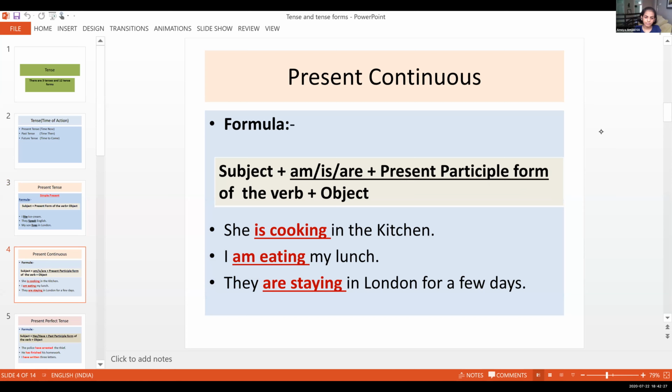Subject plus am or is or are, the auxiliary verb be form. You know, be has a present form and a past form. The present form of be is am, is, are. The past form of be is was or were. So remember, this is present continuous tense. The rule is subject plus am or is or are, plus present participle form of the verb.